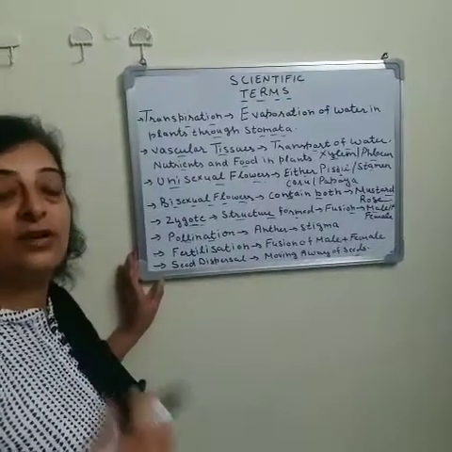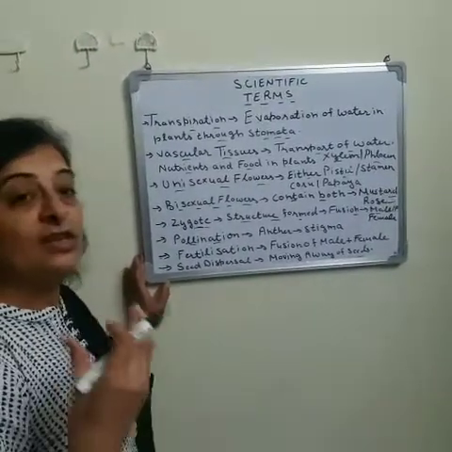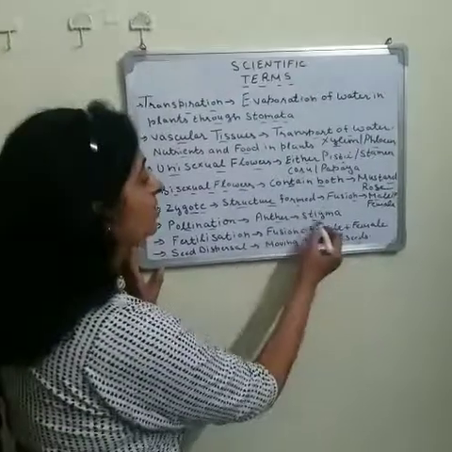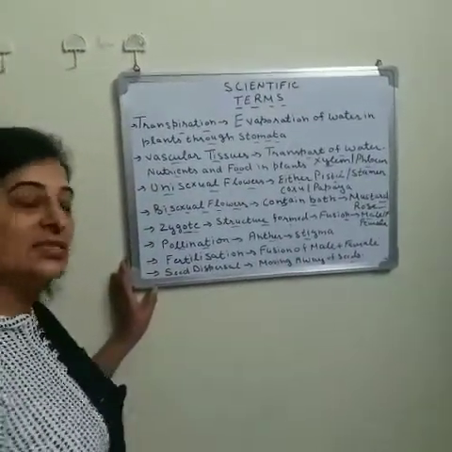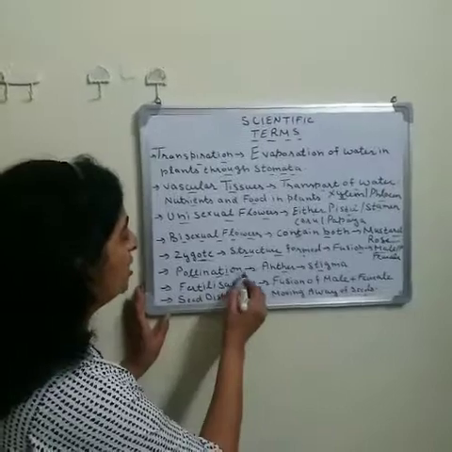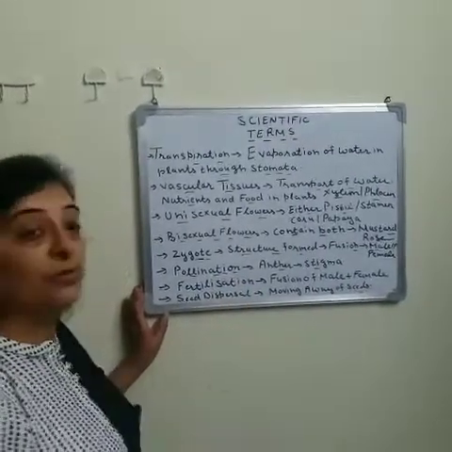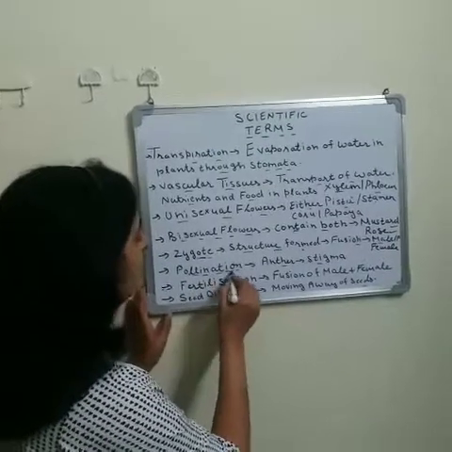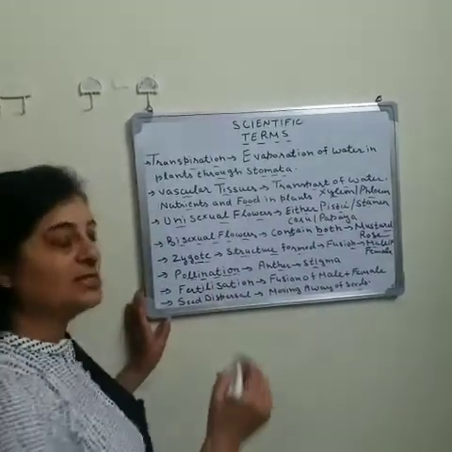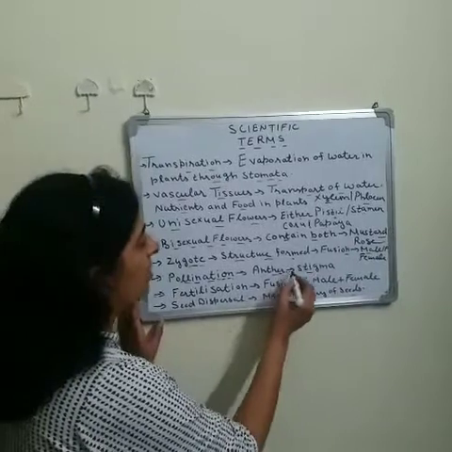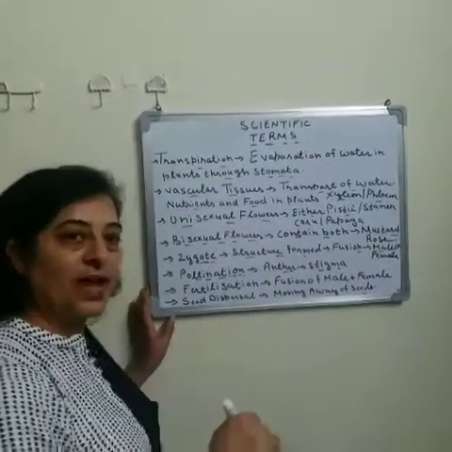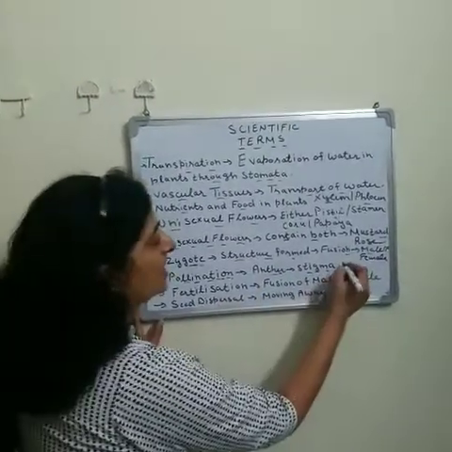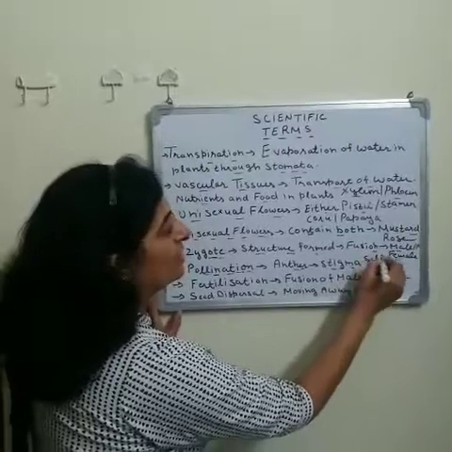Now our next term is pollination. Pollination means transfer of pollen grains from anther to the stigma. That process is known as pollination. Pollination is most important for the process of reproduction. If the pollination is done in the same flower, meaning the pollen from the anther is transferred to the stigma of the same flower, then this is known as self-pollination.